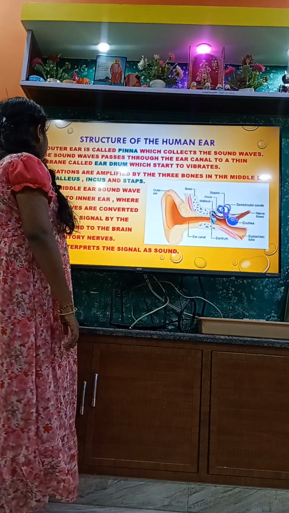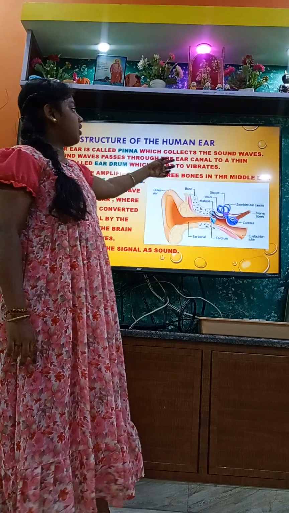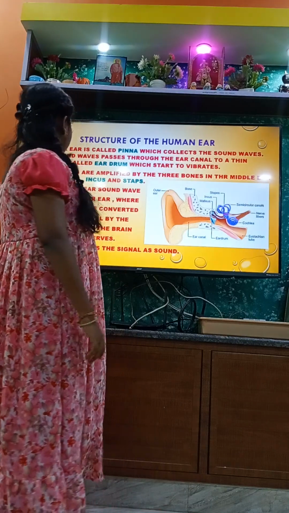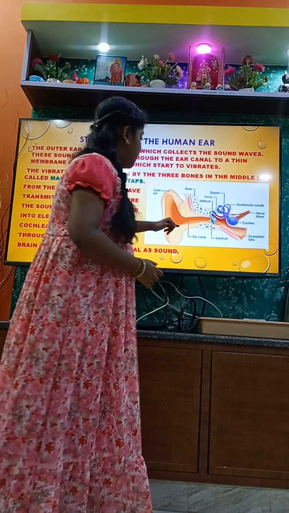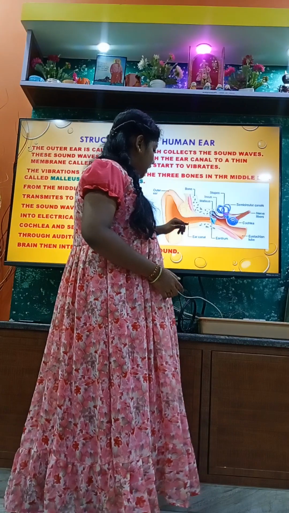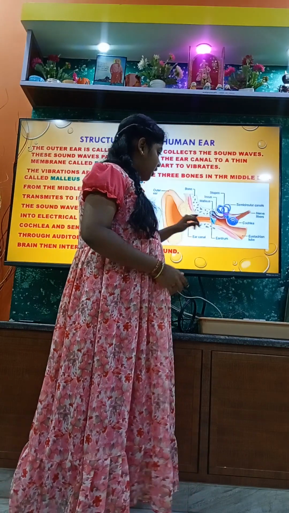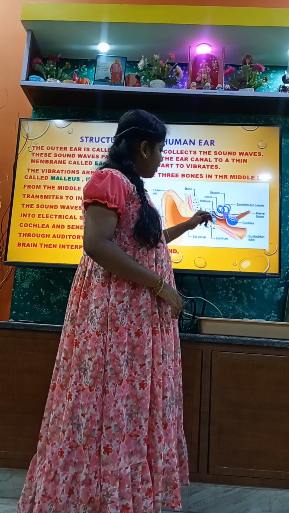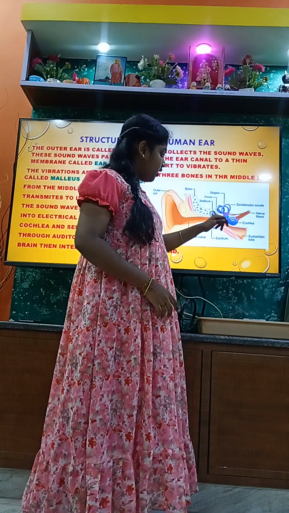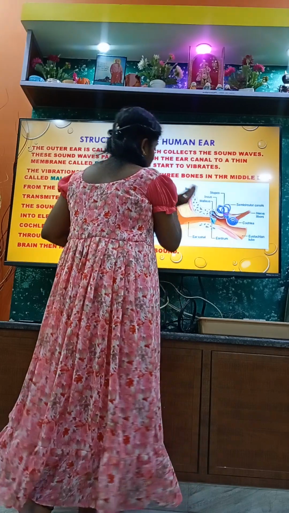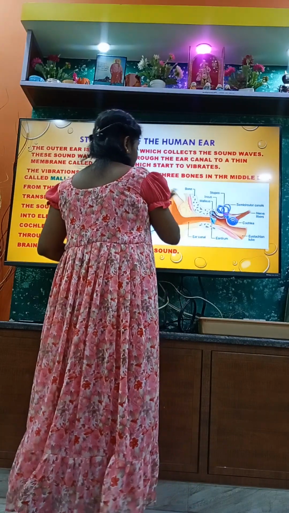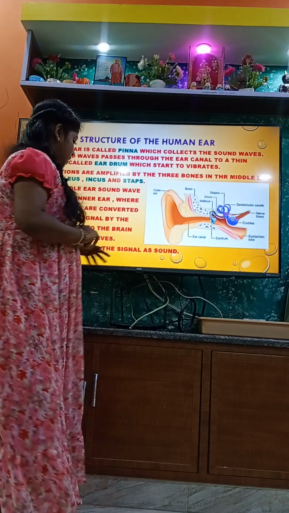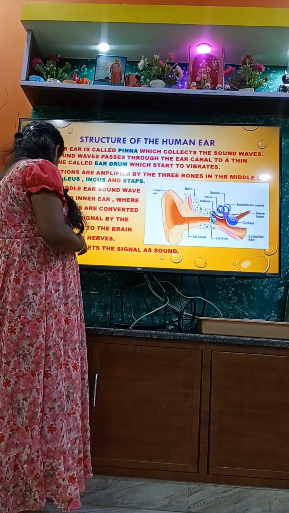So the outer ear called pinna collects sound waves. These sound waves pass through the ear canal to the eardrum. Then it goes to the inner ear, and from there the signal goes to the brain, and the brain interprets the signal as sound.